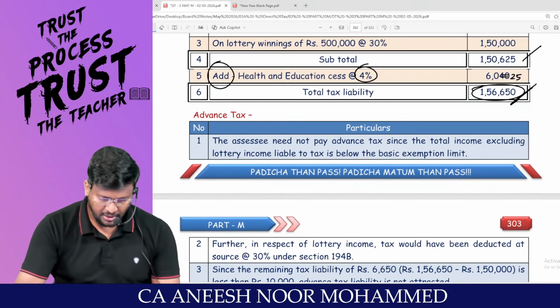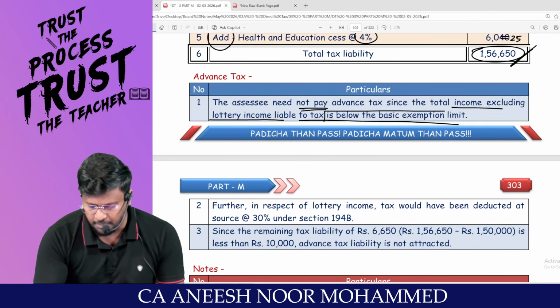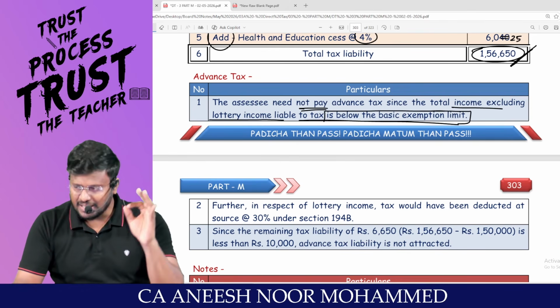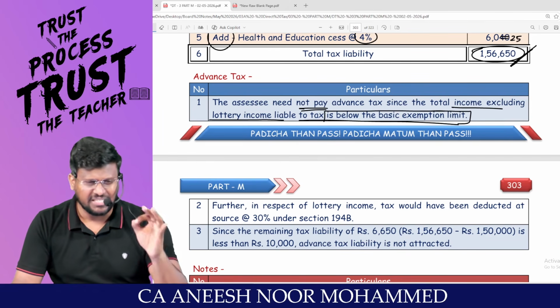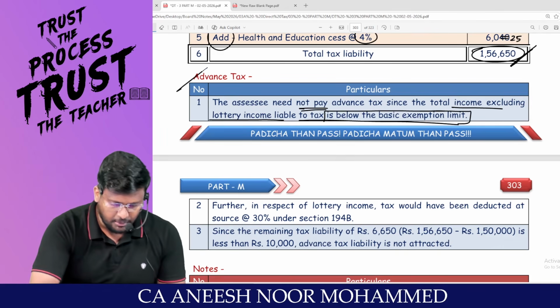The assessee need not pay advance tax since the total income excluding lottery income liable to be taxed is below the basic exemption limit. If you remove the lottery income, the assessee's other income is less than the basic exemption limit. If the income is less than the basic exemption limit, the assessee is not liable to pay any advance tax.